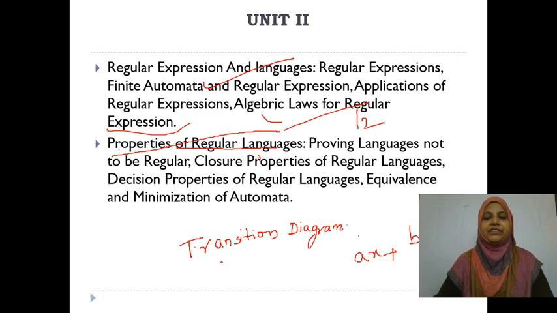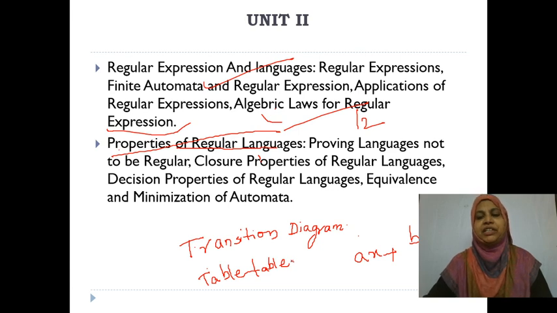Transition diagrams are very important. For every transition diagram, you are going to write the transition table. You must learn what you mean by transition diagram, and how to construct the transition table for the given transition diagram. By using this transition table and transition diagram, you are going to check whether the given language is regular or not.